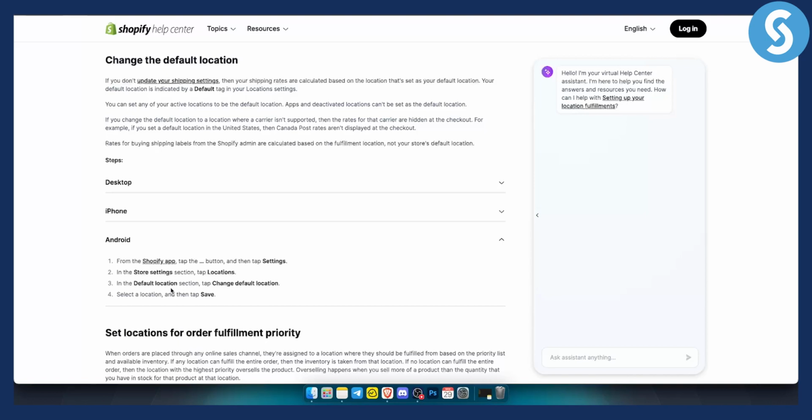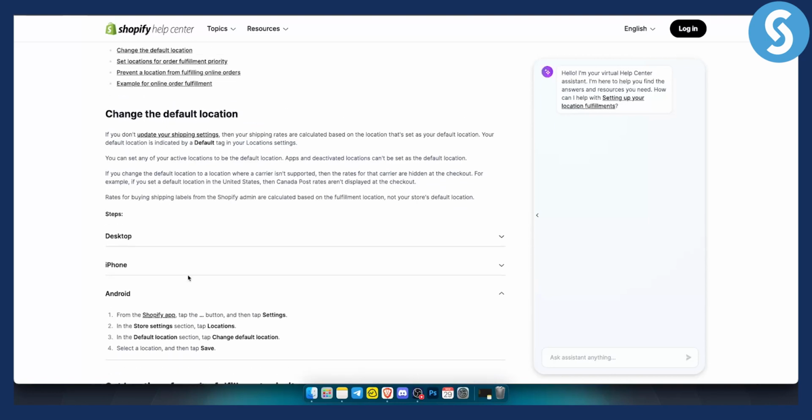That's pretty much it. Again, once you change your location, you will be able to do a lot of different things such as updating your shipping settings and stuff like that. So make sure all of your settings are cohesive with your change of location.